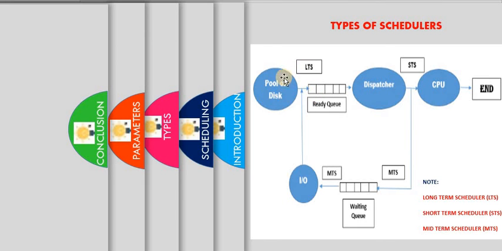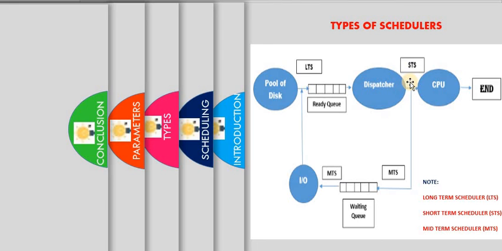Simply, let us consider this disk as our hard disk. What the long-term scheduler will do is pick the job from the hard disk and load those jobs into our main memory. Our main memory is our ready queue. That's why the long-term scheduler is also called a job scheduler.